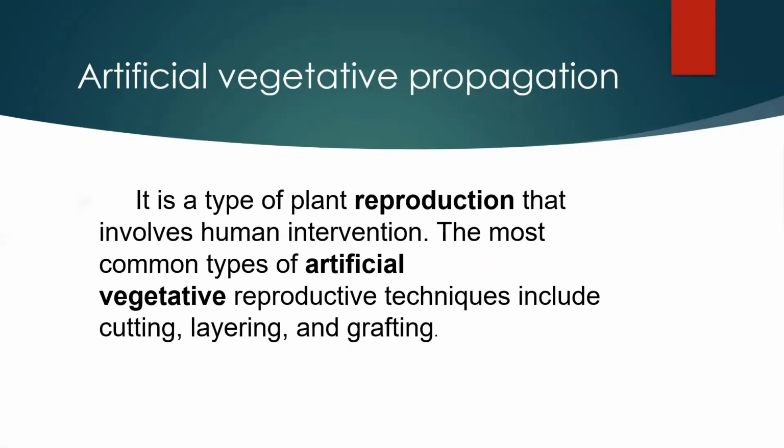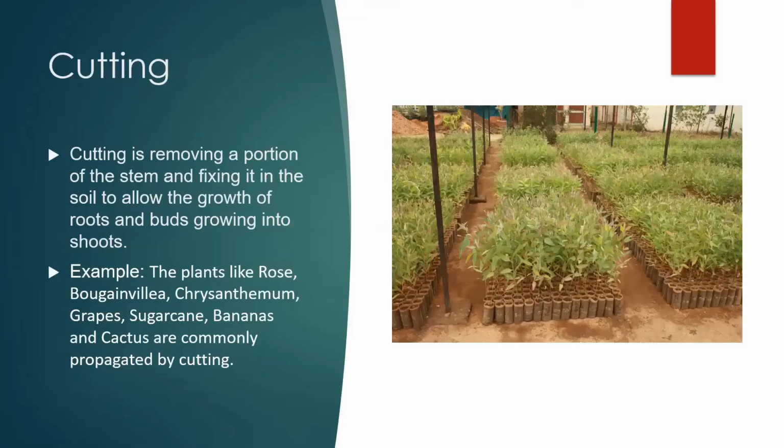Let's have artificial vegetative propagation. It is a type of plant reproduction that involves human intervention. The most common types of artificial vegetative reproductive techniques include cutting, layering, and grafting. So let's have cutting.